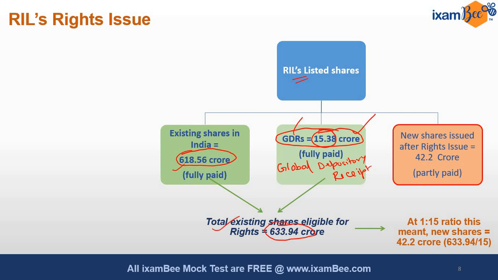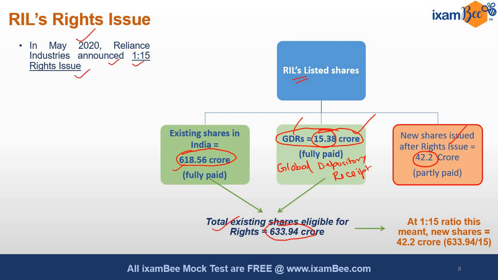And now Reliance said, I am issuing another 42.2 crore shares, which are rights issue. So what is a rights issue? This right is given only to the existing shareholder. In May, Reliance Industries announced a 1:15 rights issue. What is this ratio now?